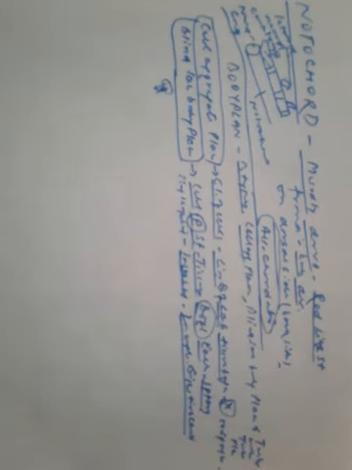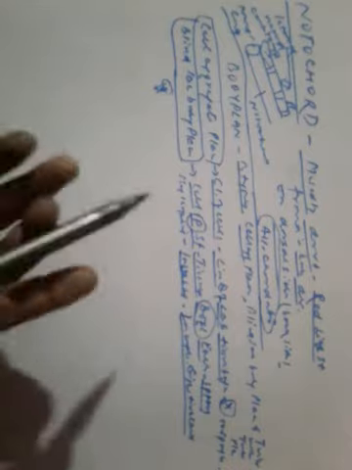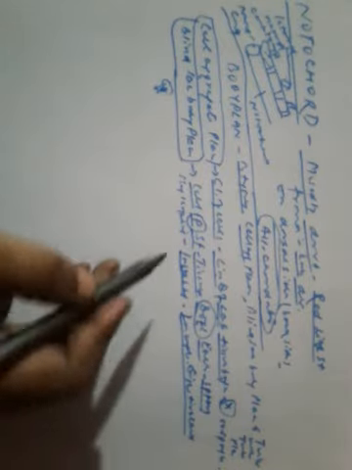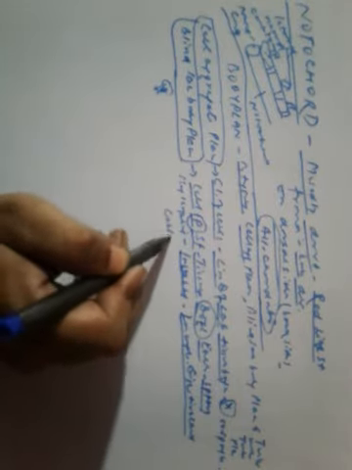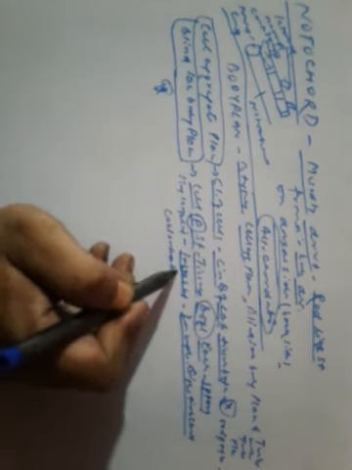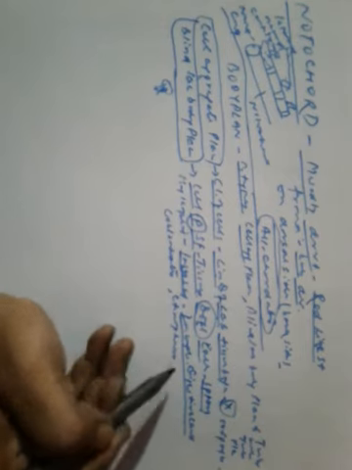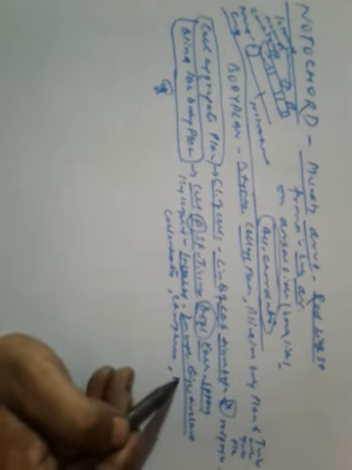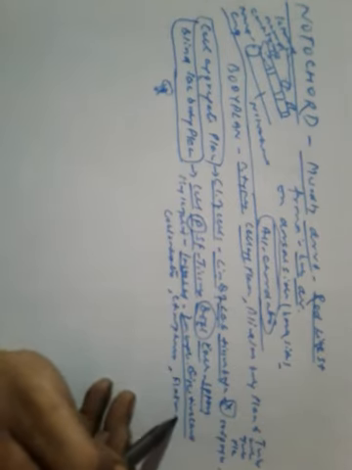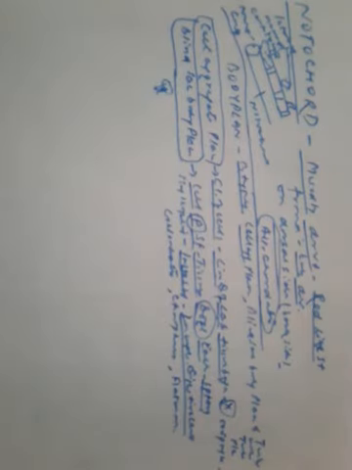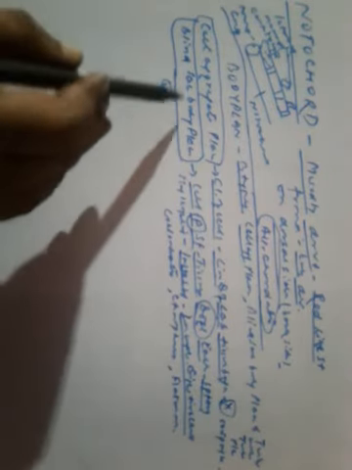In cell aggregate plan we had sponges. In blind sac plan the examples are cnidarians, ctenophores, flatworms, platyhelminthes. What happens in blind sac body plan?